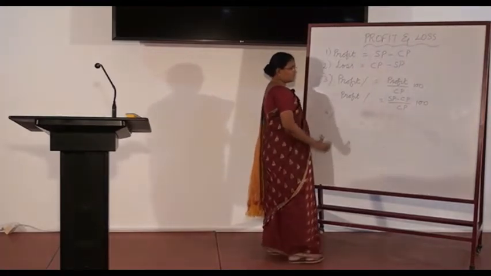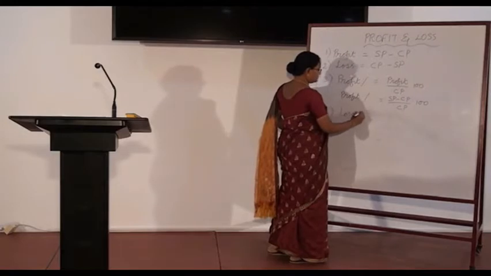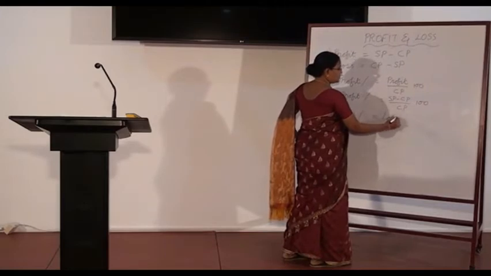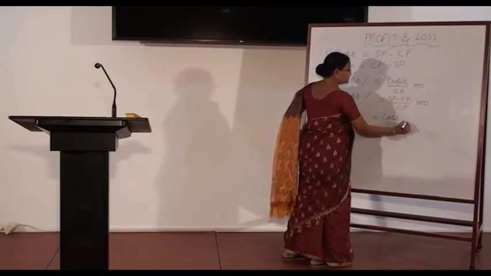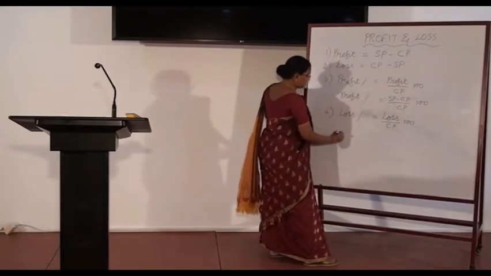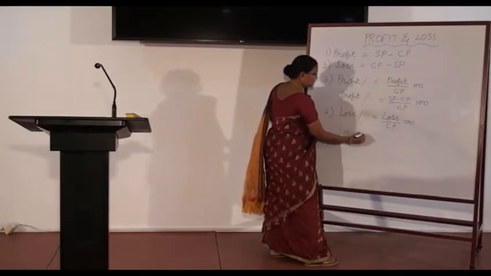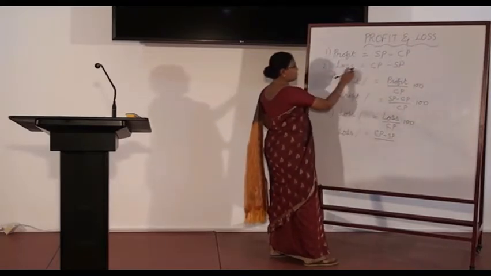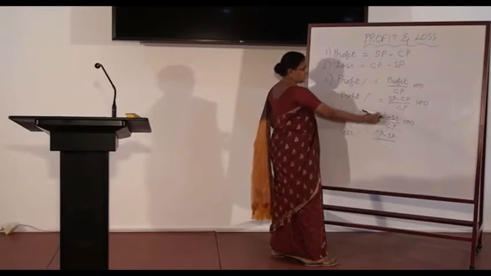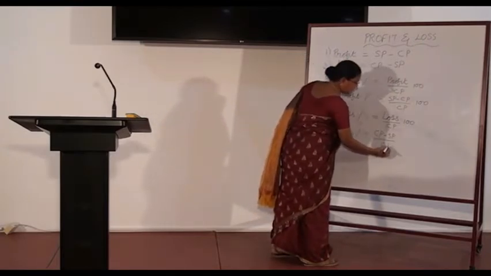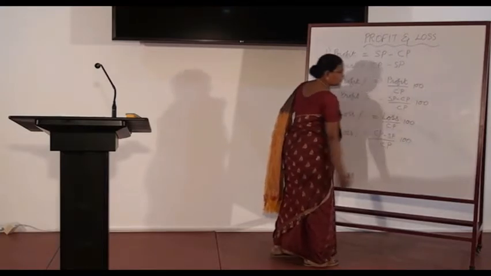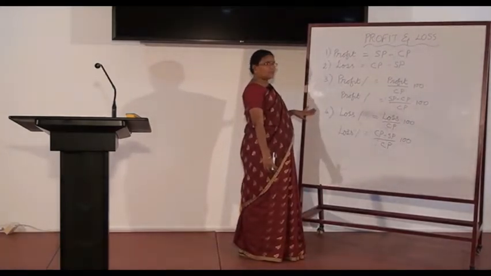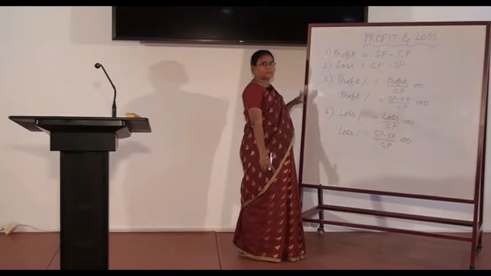Formula number 4 is loss percent. Loss percent is equal to loss by CP into 100. That is, in other words, loss percent is equal to CP minus SP by CP. What is the loss formula using formula number 2? Loss is CP minus SP. So CP minus SP by CP into 100. Okay, these are the 4 basic formulae in this chapter. Based on these 4, we can solve any number of problems.